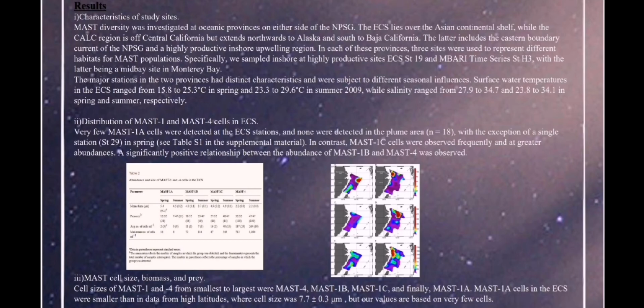The third result is MAST cell size, biomass, and prey. Cell sizes of MAST 1 and 4 from the smallest to largest was MAST 4, MAST 1B, MAST 1C, and finally MAST 1A. MAST 1A cells in the ECS were smaller than in the data from high latitudes, where the cell size was 7.7 plus minus 0.3 micrometer, but our values are based on very few cells.